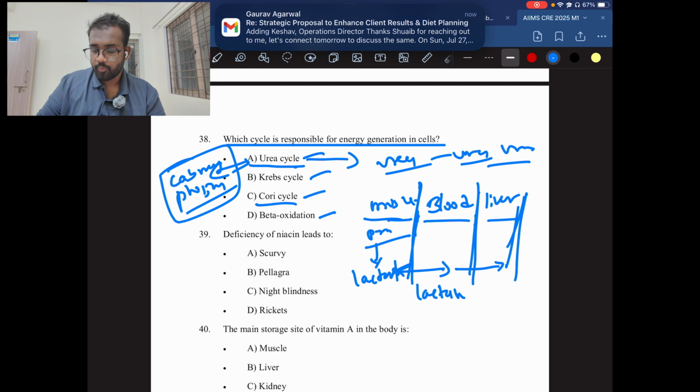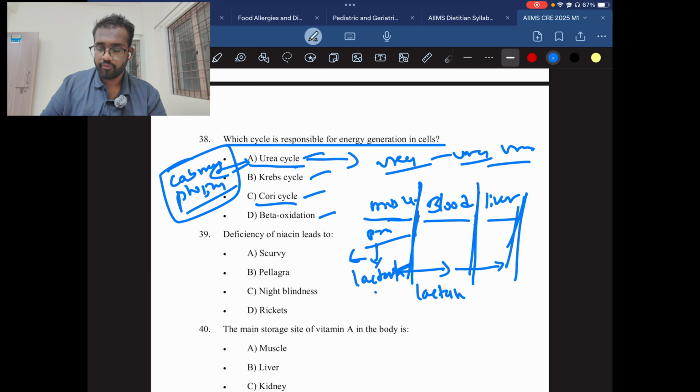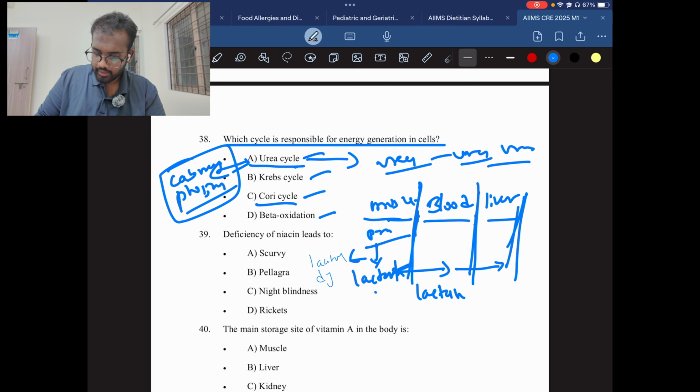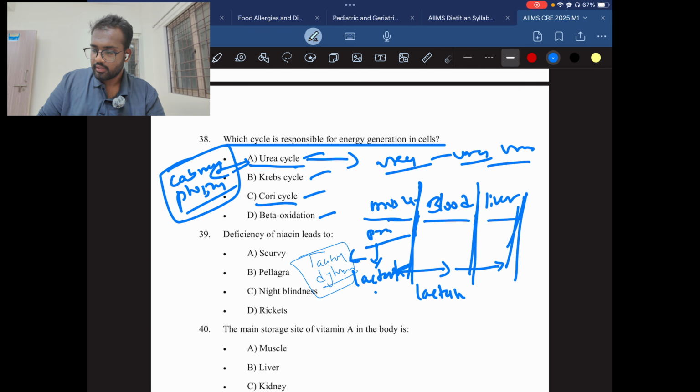So here one more point. The pyruvate converts to lactate with the help of the lactate dehydrogenase enzyme. This enzyme helps to break down pyruvate to lactate. Here the same enzyme works. Here there is lactate.